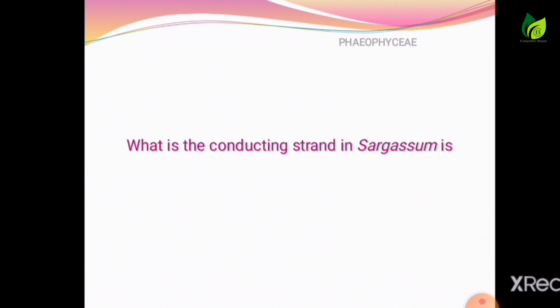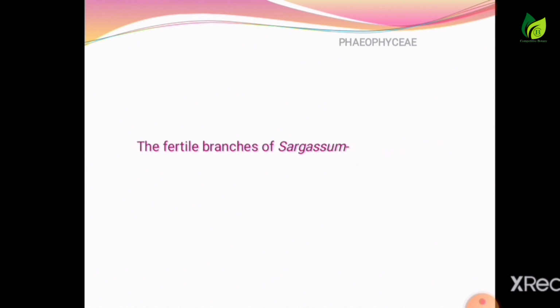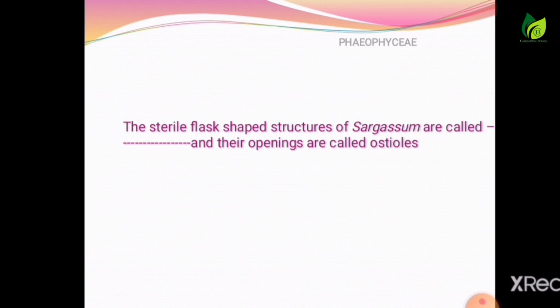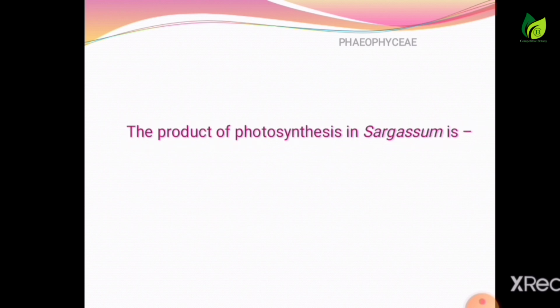The conducting strand in Sargassum is the medulla. The fertile branches of Sargassum are receptacles. The sterile flask-shaped structures of Sargassum are called cryptostomata, and their openings are called ostioles. The product of photosynthesis in Sargassum is mannitol.